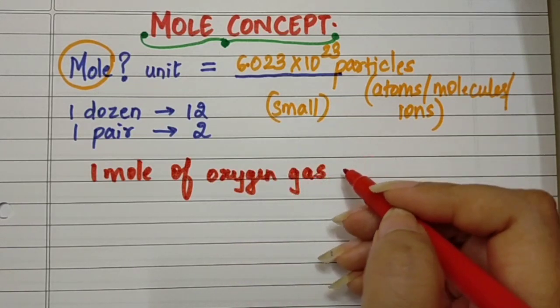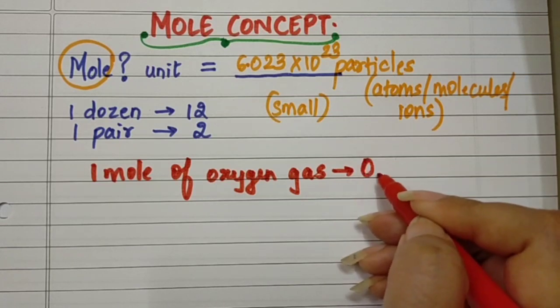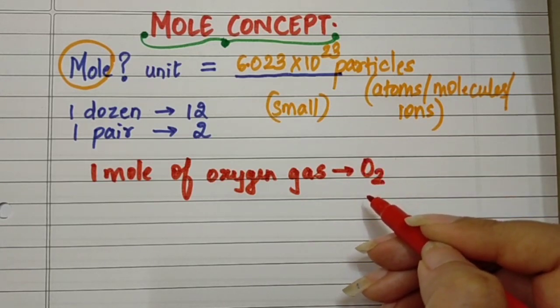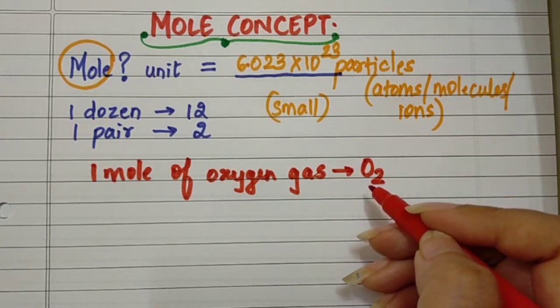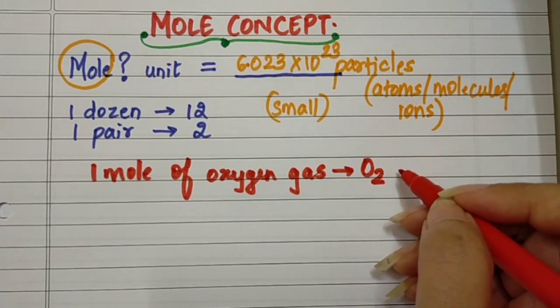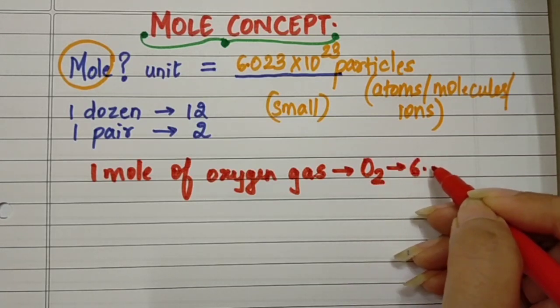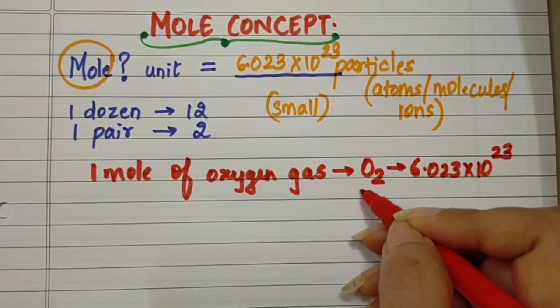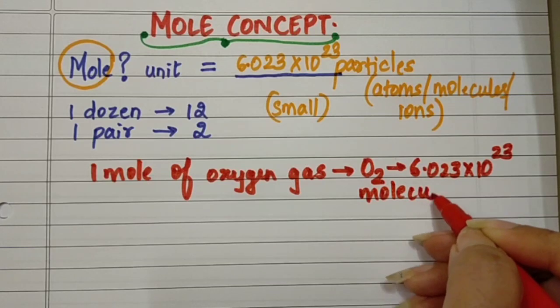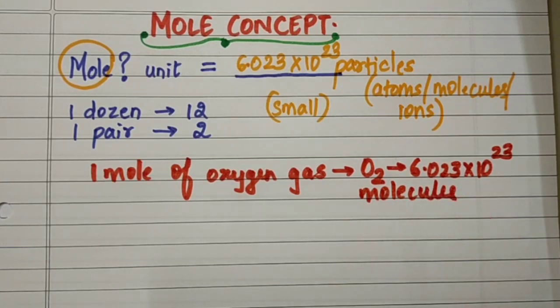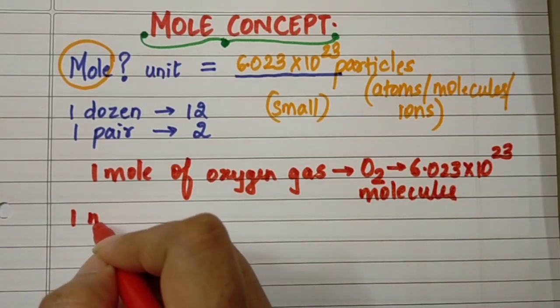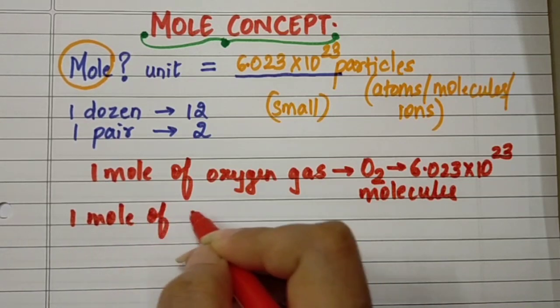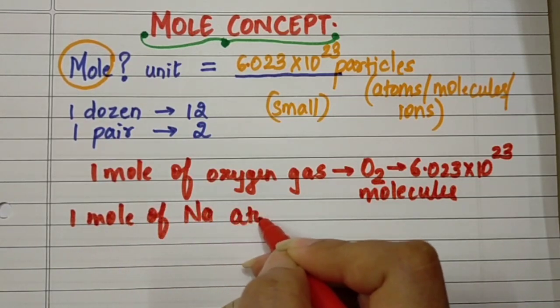Now we all know that oxygen is represented as O2, so it is in the form of a molecule. So 1 mole of oxygen gas में रहेंगे 6.023 into 10 raised to 23 molecules of oxygen.